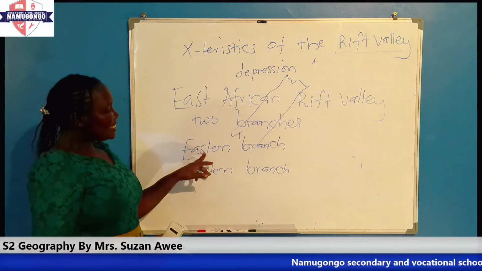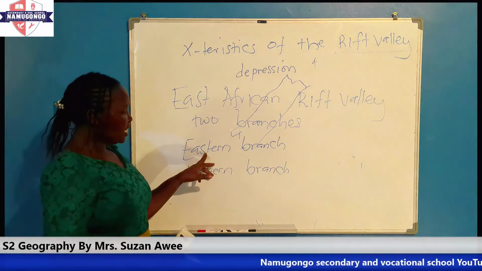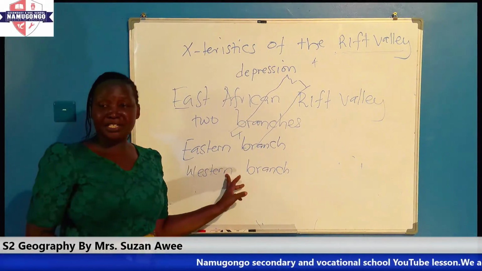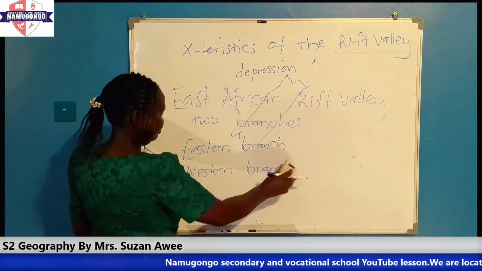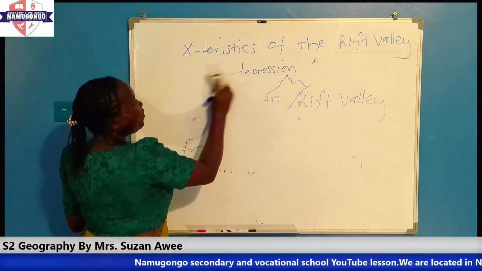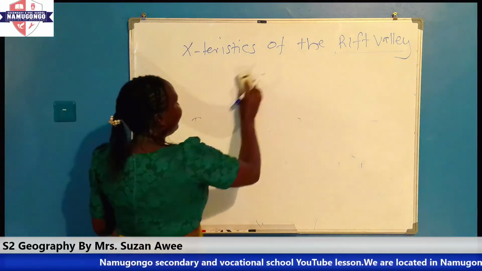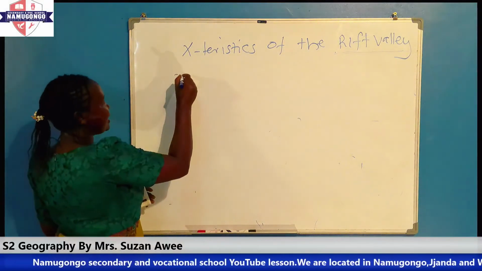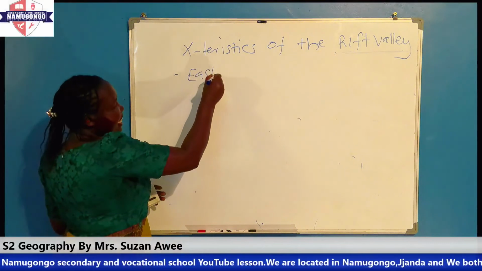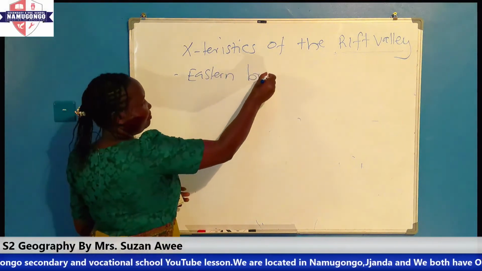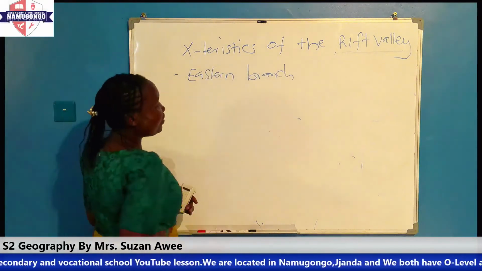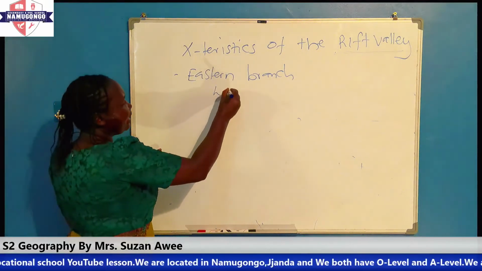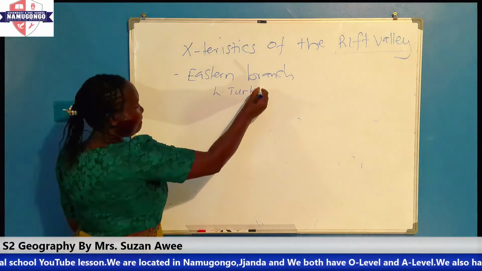So where does the eastern arm begin from? And where does the western arm begin from? Let's begin with the eastern arm. The eastern arm or branch of the Rift Valley stretches from around Lake Turkana.